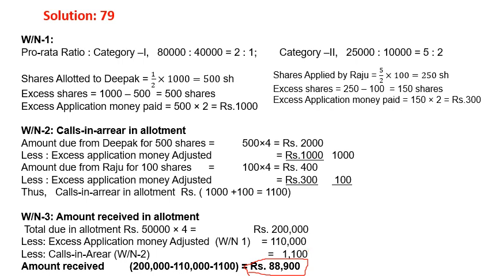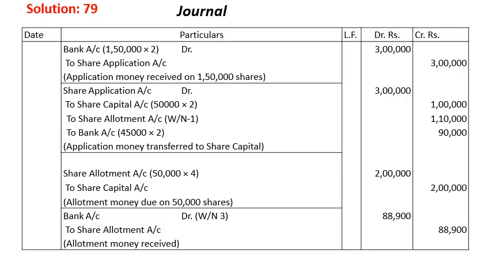Now we'll move to the journal entry and we see the adjustment. Bank account debit 1,50,000 into 2, that is 3 lakhs, to share application, that is 3 lakhs. Share application account debit to share capital 50,000 with the issued number, to share allotment as per workings number 1, and to bank, that is refunded 30%, 45,000 into 2, your adjustment of the application money.